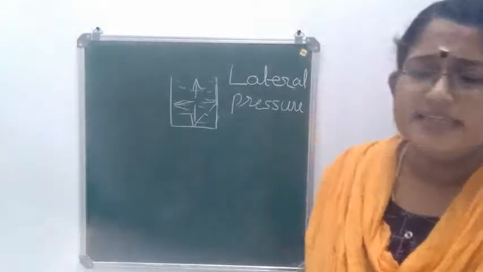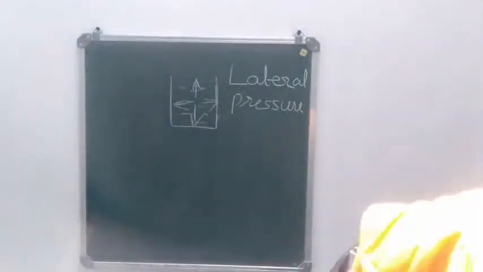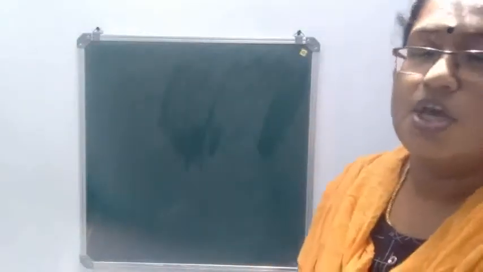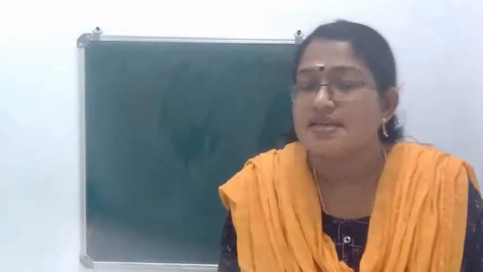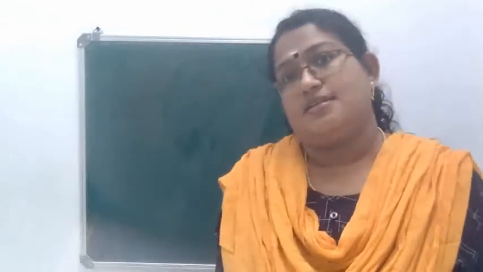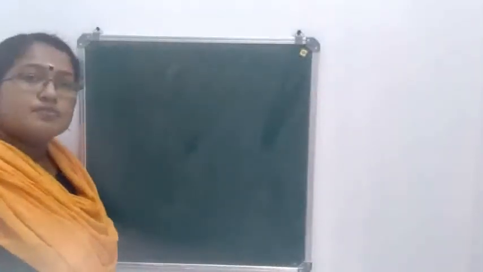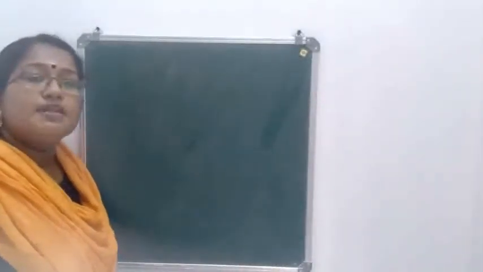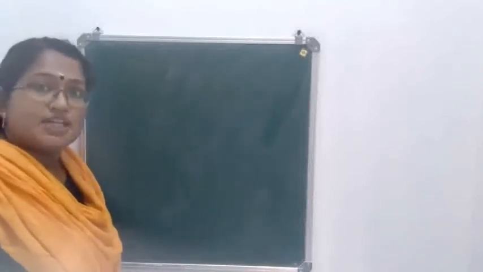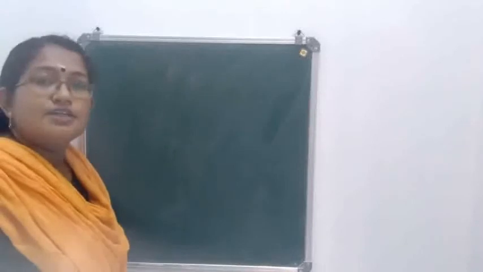Okay. Now, next one is about the factors affecting liquid pressure. We will check on which all factors liquid pressure depends. So for that, two activities are given in your textbook. So I'll just tell you what it is. Okay. First one is liquid pressure depends on the height of the liquid column. Okay, pressure depends on the height of the liquid column.